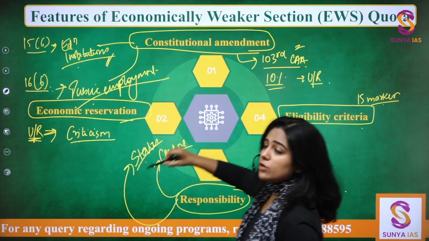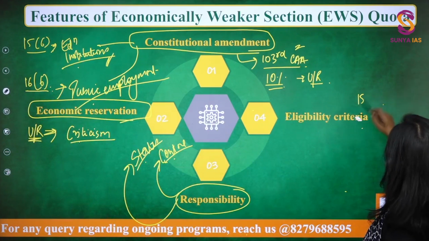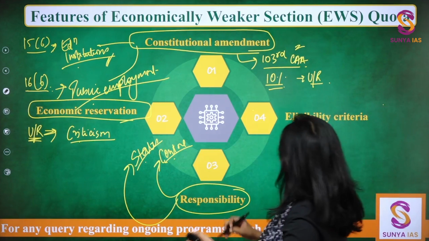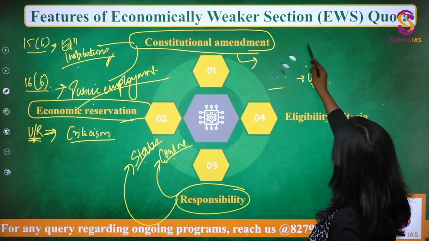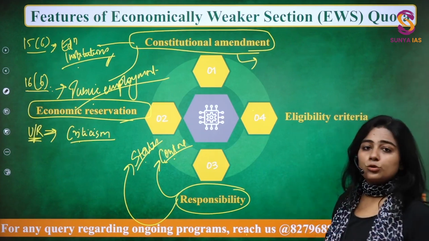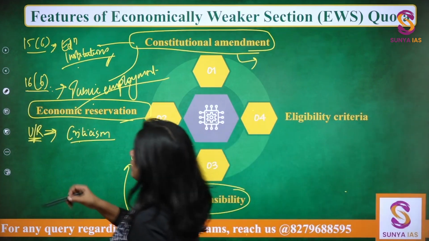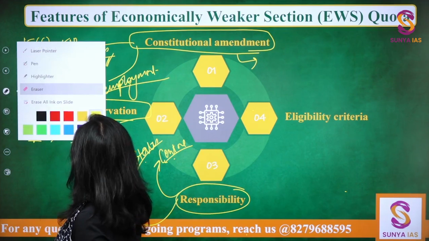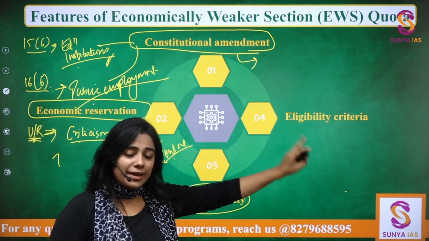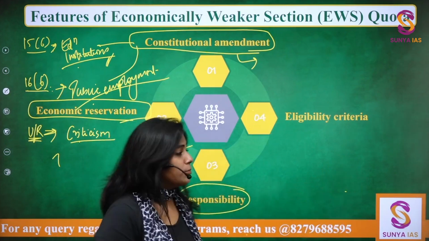So the purpose of these classes is also to tell you how to tackle the questions in the actual examination, not just to give you information and leave you with that information, right? The purpose is also to make you able to use that information in your actual examination. So when you are making this chart, how are you supposed to make this chart?